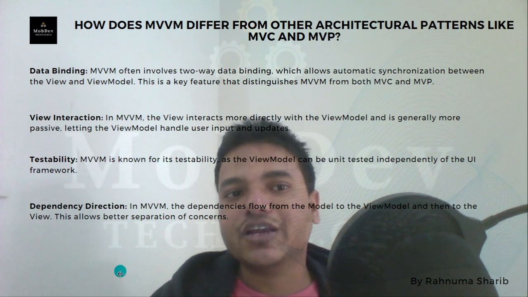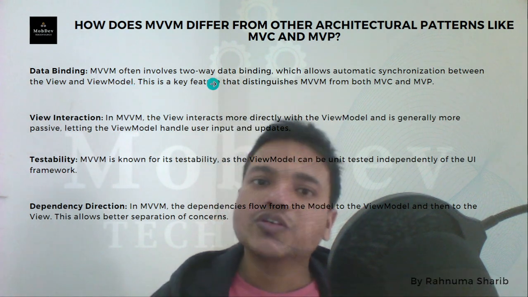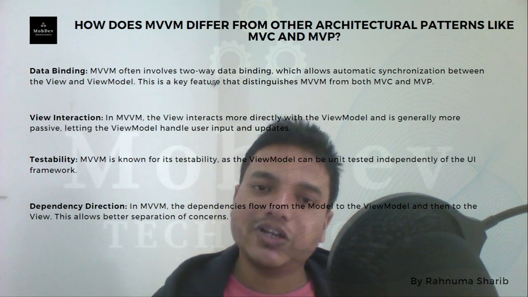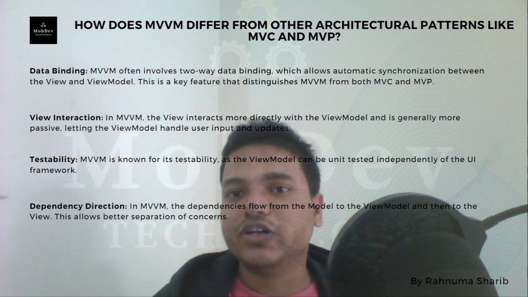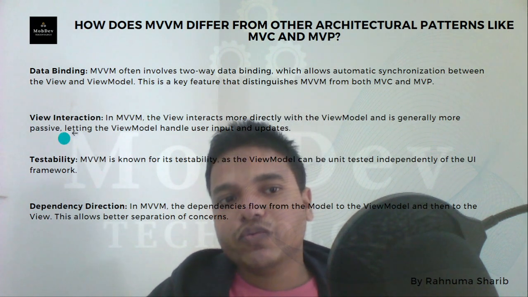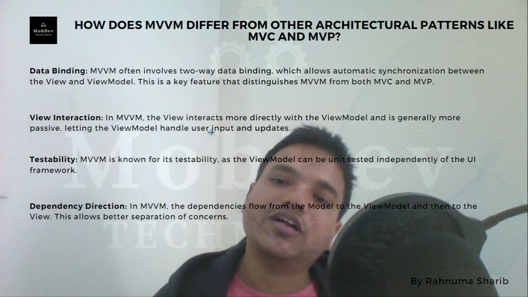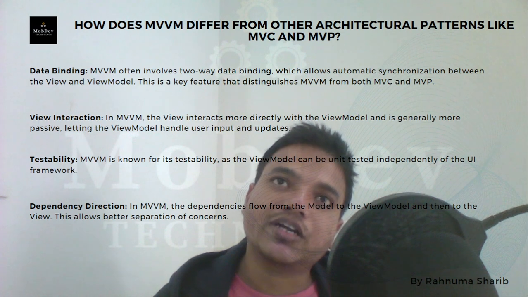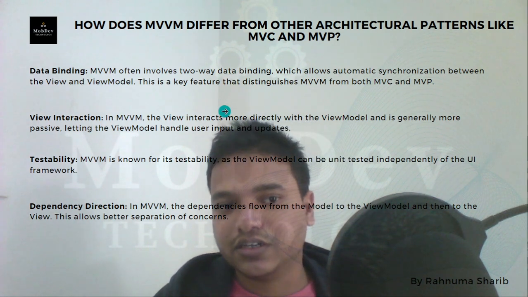Here on the slide I also mentioned data binding. Basically we have a view model, so data gets observed in the view. Whenever data changes, it gets observed. So this is binding. We will take a deeper look when we talk about binding. View interaction here means if you click on a view, data gets updated in the view model. If data gets updated in the view model, it directly reflects in the view. So these are the view interactions.